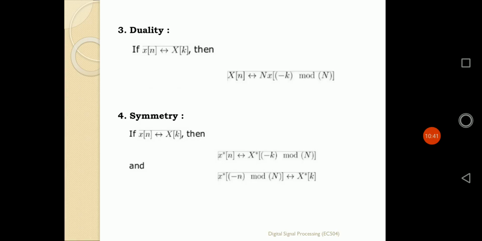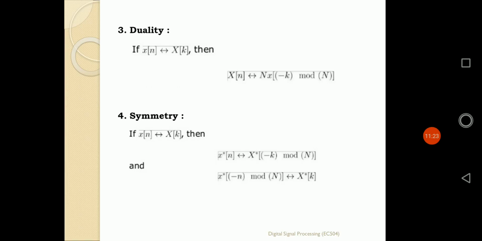The fourth property is known as the property of symmetricity. What does the symmetricity property tell us? A discrete time sequence x of n has its DFT defined by X of k. If I apply the conjugate property to x of n, giving x conjugate of n, and then apply the DFT on that time domain sequence, it will also be defined by conjugacy on the DFT, but the value of k gets reversed to minus k.